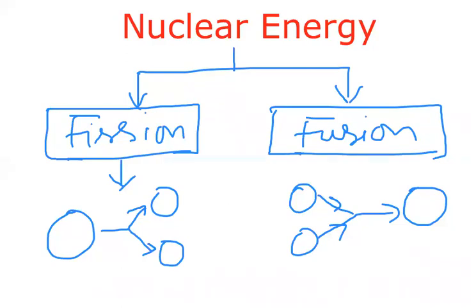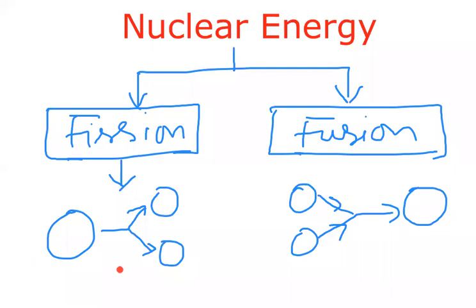Fission means splitting of a heavy nucleus into middle mass number nuclei to attain stability, and light nuclei combine to form a heavier nucleus to attain stability. We can carry out the fission process in a controlled way.